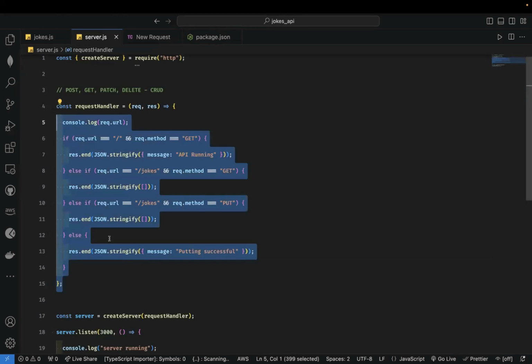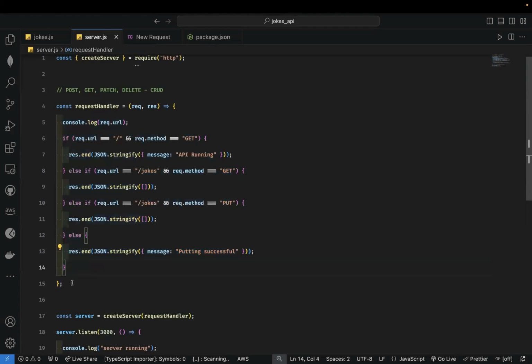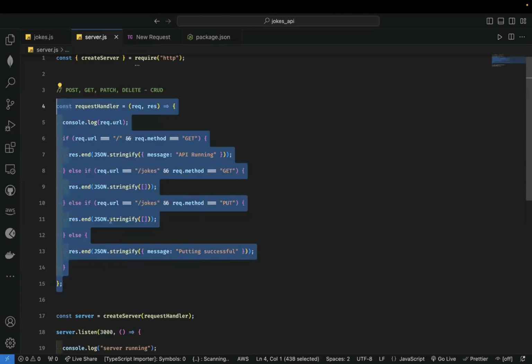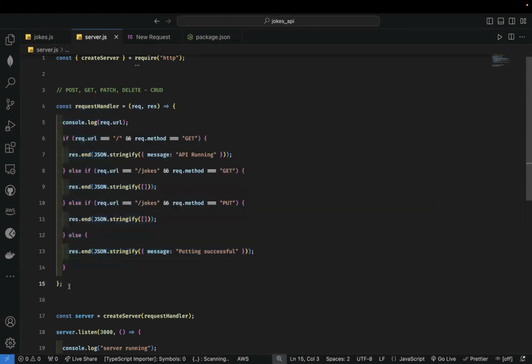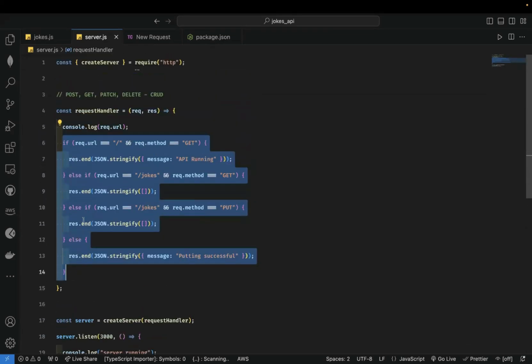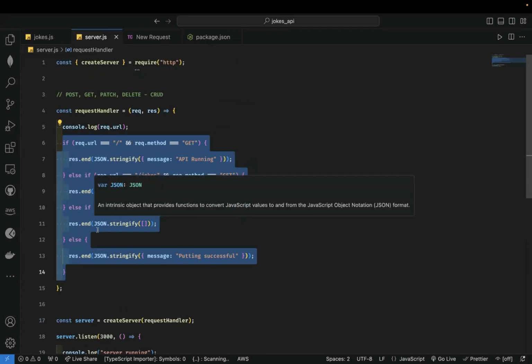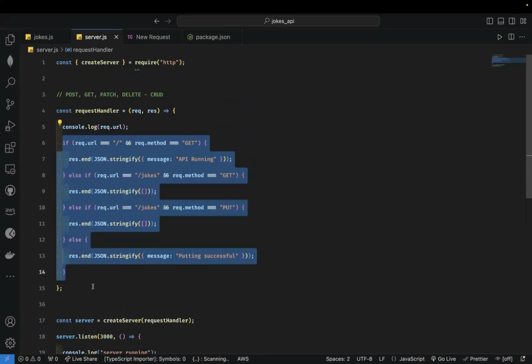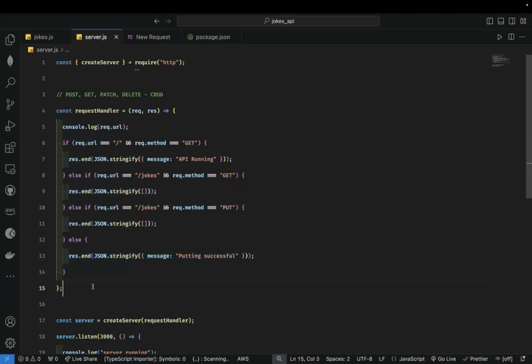Now, I'm sure that for some of us, we can already see that this is going to be problematic because, what in the world are we doing? You know, we have to write if statements for every possible route. Okay. It's going to be very, very difficult to manage. All right. That's why we have something like express.js. It makes creating all of these routes easier. All right. A lot of these operations that seem very painful will be easier with express.js.